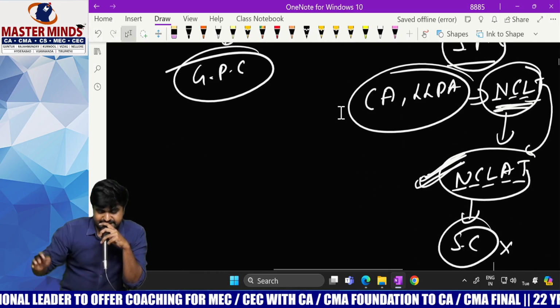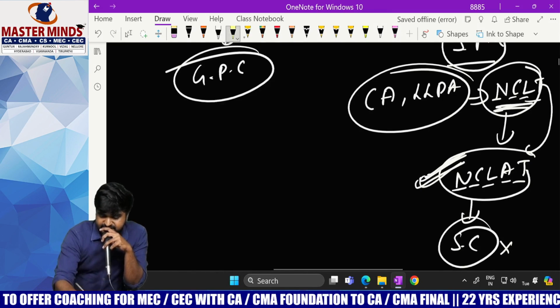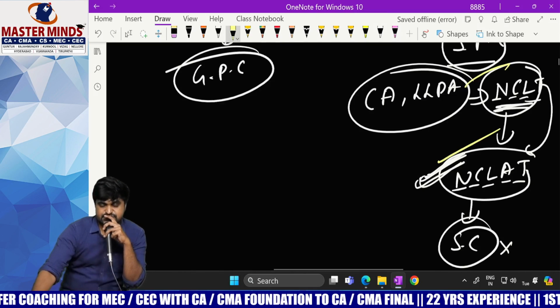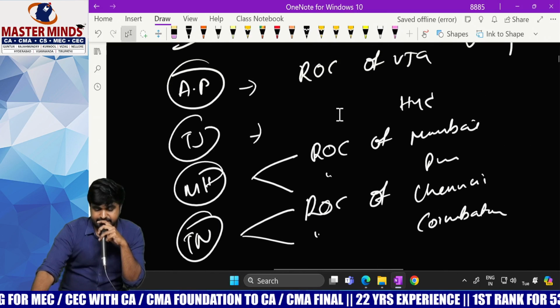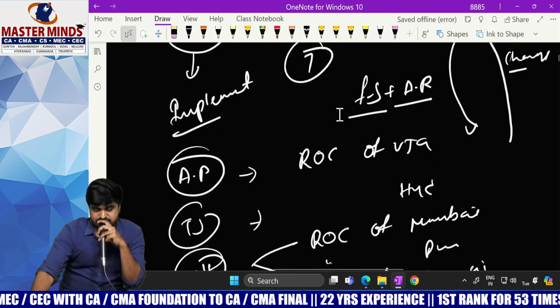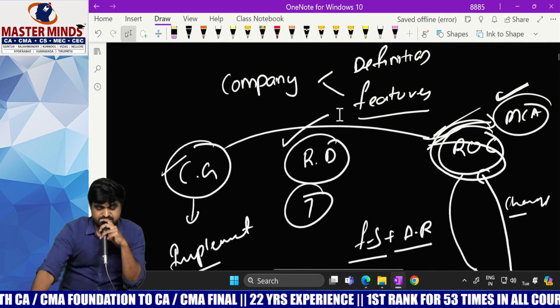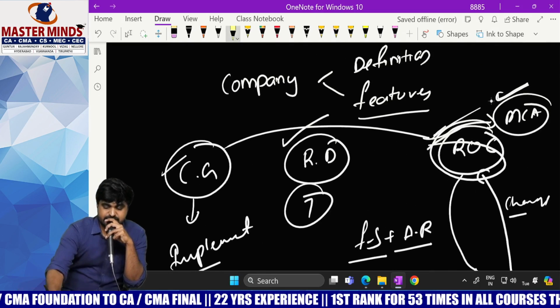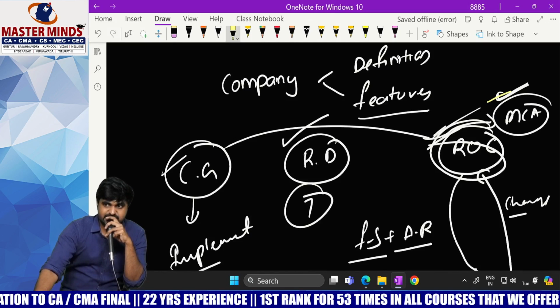In entire company law, you may see the words NCLT, NCLAT, which stand for National Company Law Tribunal, National Company Law Appellate Tribunal, and ROC, Registrar of Companies, RD, Regional Director, CG, Central Government, MCA, Ministry of Corporate Affairs, which is a part of central government.